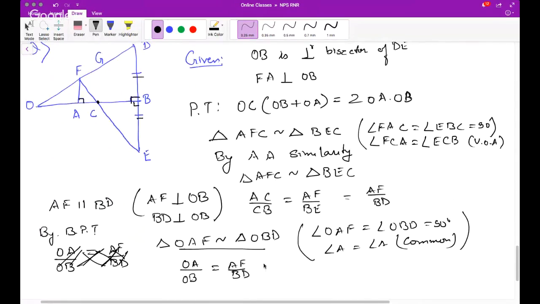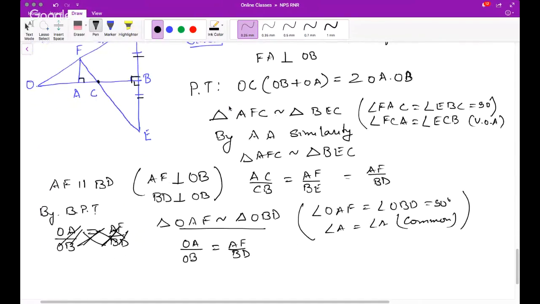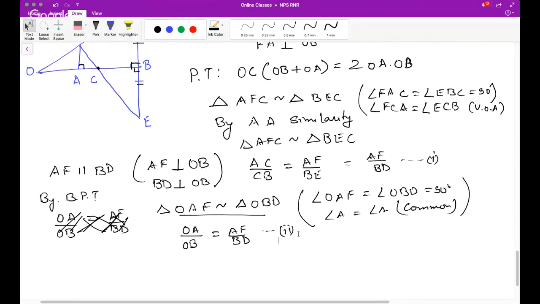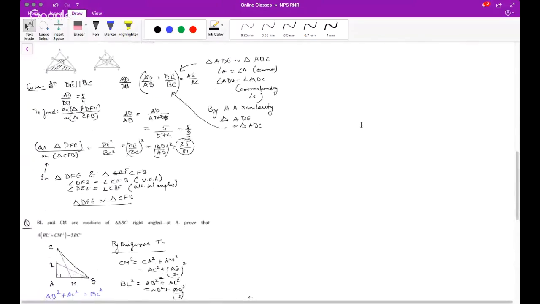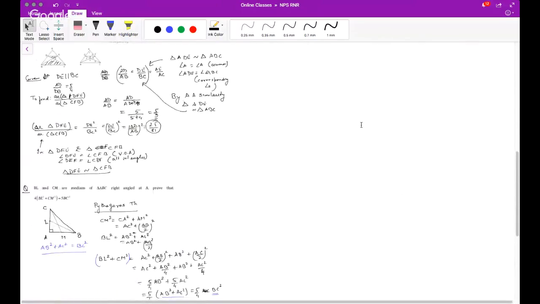Now, why am I doing all this? When I have to reach OB and OA, OB is nothing but OC plus CB, and OA is nothing but OC minus AC, and there is a ratio between AC and BC. That's what I would later on try and exploit. Okay, so what do I get? Let's say this is 1, and let's say this is 2. So from 1 and 2, let me reduce a little, wait a minute.